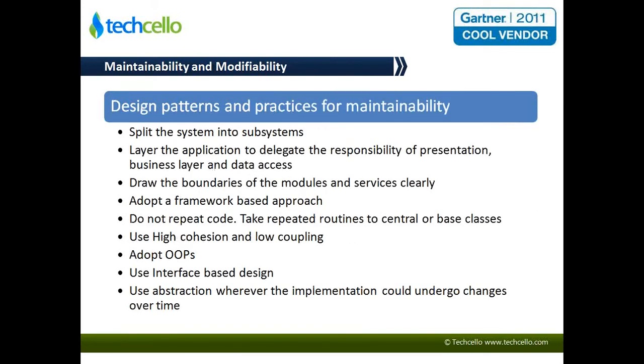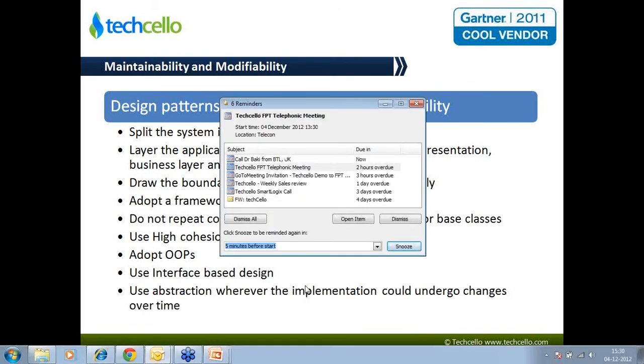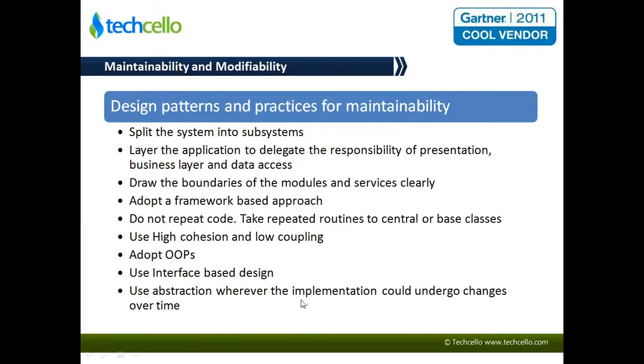Coming to modifiability, once a code is written, it's definitely going to go through a lot of changes in terms of the change in business, change in functionality, and so on. So it's extremely important to write modifiable code. Otherwise, from a long-term perspective, changes that are going to be brought into the system are going to become extremely difficult. So in order for your code to be modifiable, these are the patterns that you can follow.